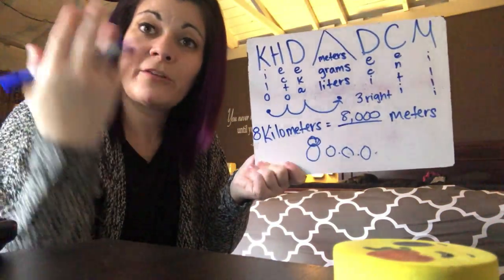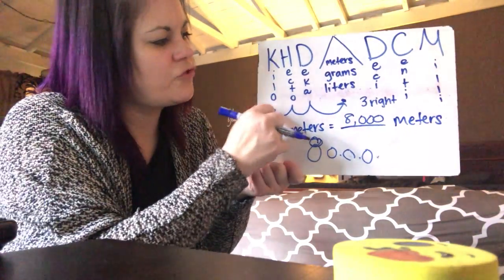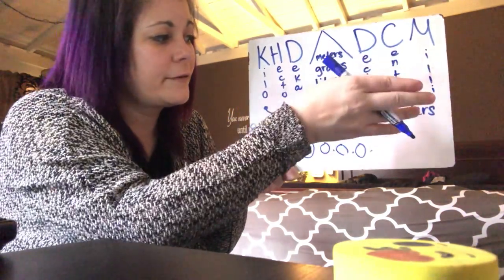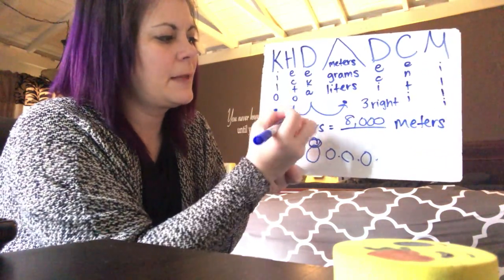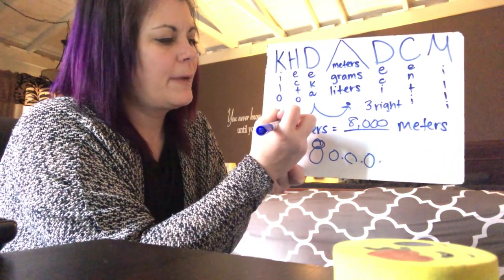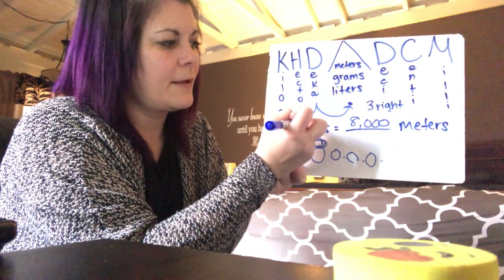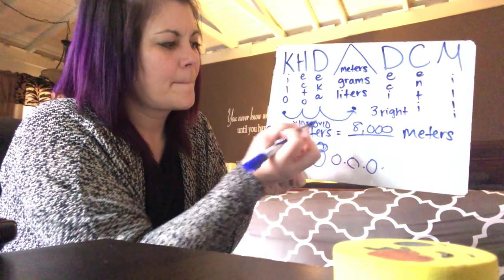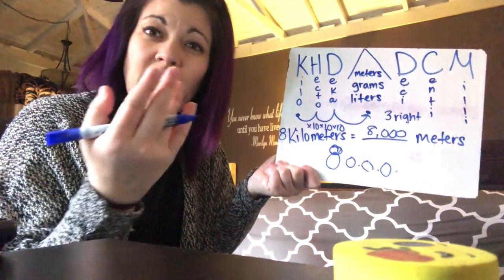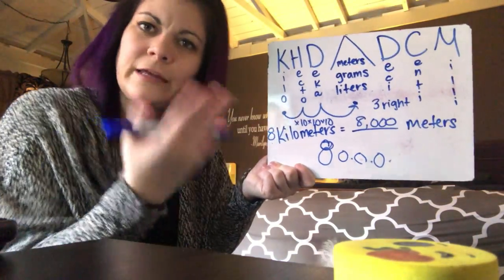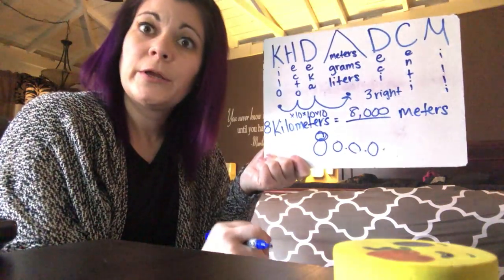Now, if you remember what we talked about earlier in the video, jumping 3 times to the right, because we're going from bigger to smaller, means that we're multiplying by 10 3 times. And 10 3 times is 1,000. And so you could check your answer. 8 times 1,000 is 8,000. So it does work. Okay, let's do another one.